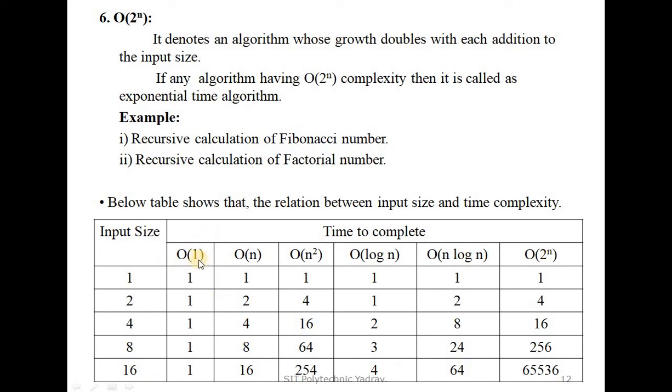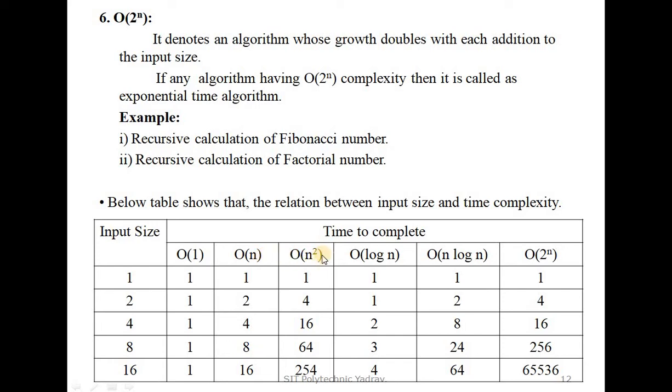In big O of 1, we say it takes the same time or space. Whatever the input, the output is the same, so that algorithm complexity is known as big O of 1. Big O of n means that when we give input size 1, the output is also 1, then 2, then 2. So that algorithm complexity is known as big O of n.